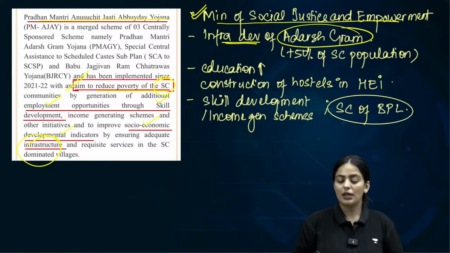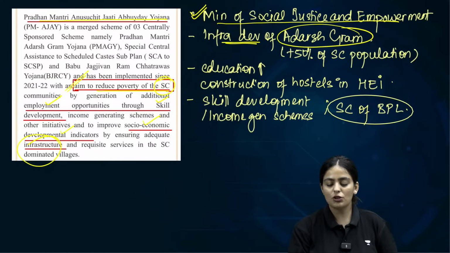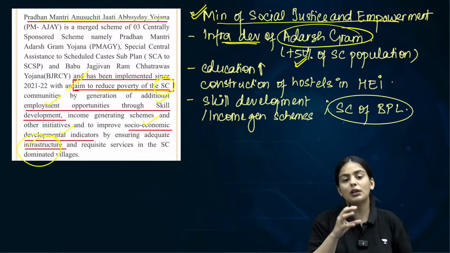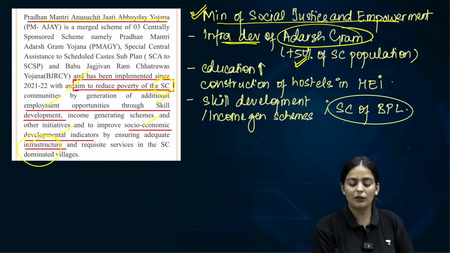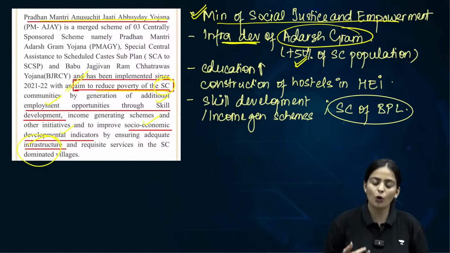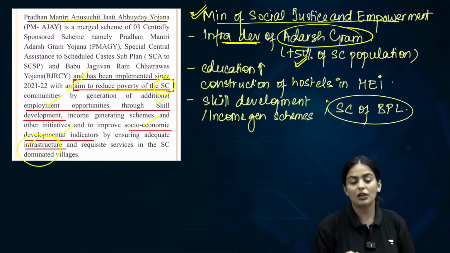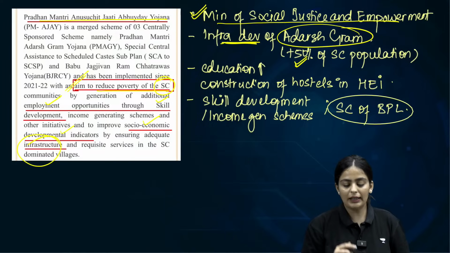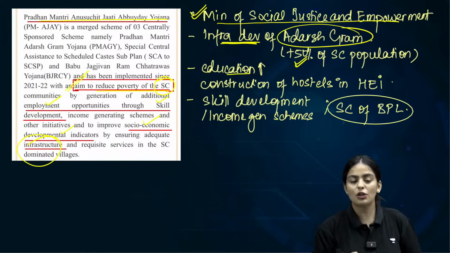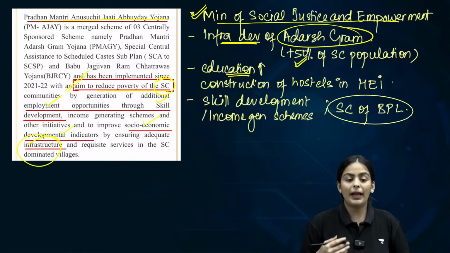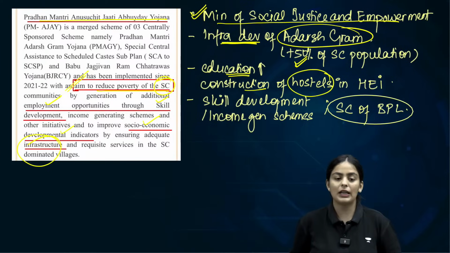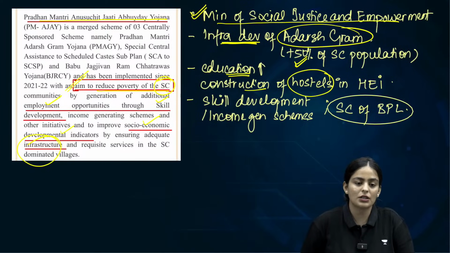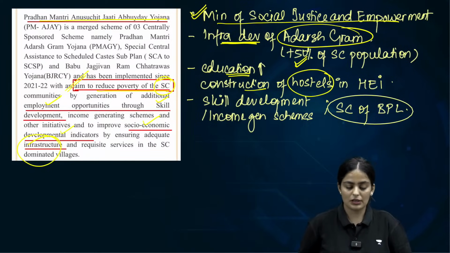An Adarsh Gram will be chosen if it is dominated by the scheduled caste population, and it will be taken up under the scheme for infrastructural development in the form of roads and communication infrastructure, etc. The second is you will increase educational opportunities in these areas by construction of hostels, for instance, in higher education institutions. The fourth is skill development.